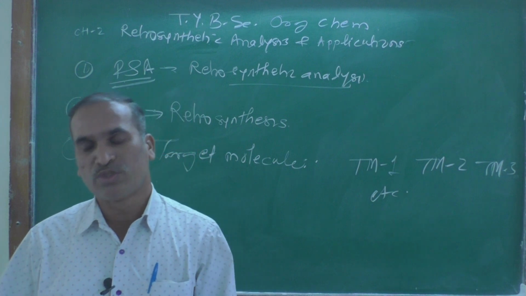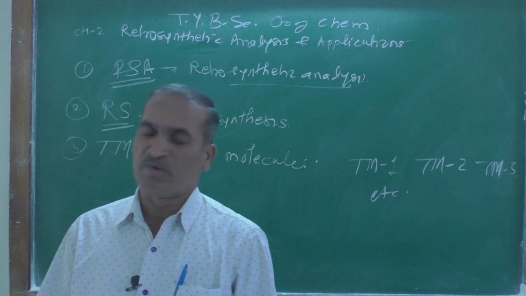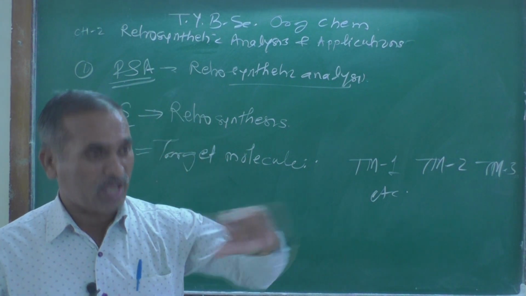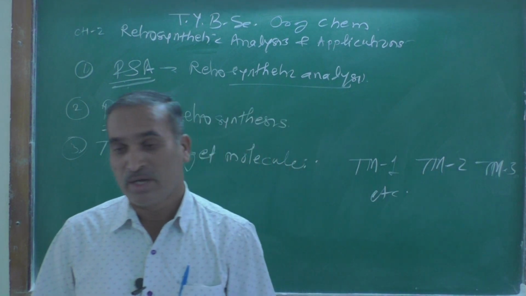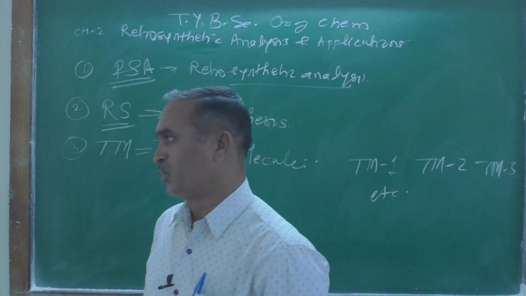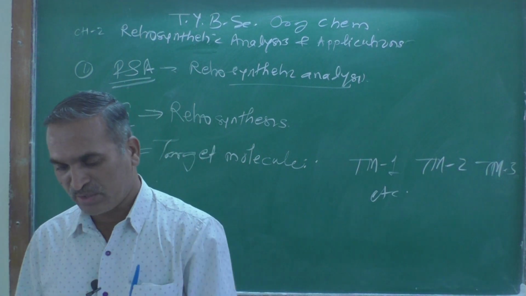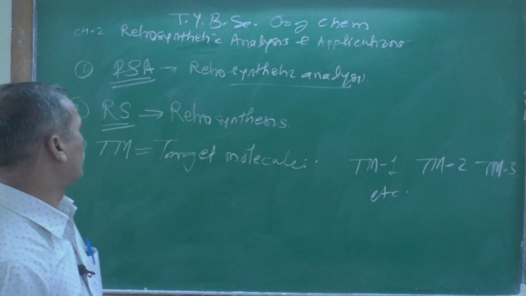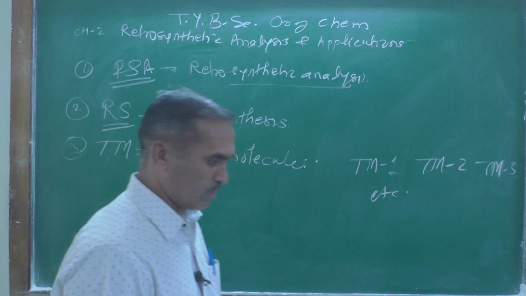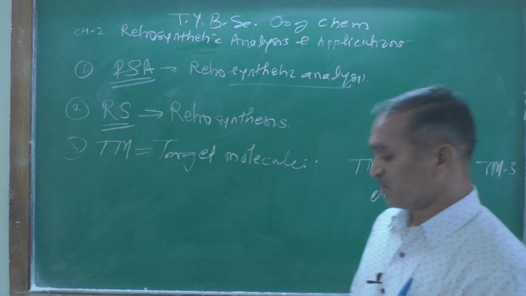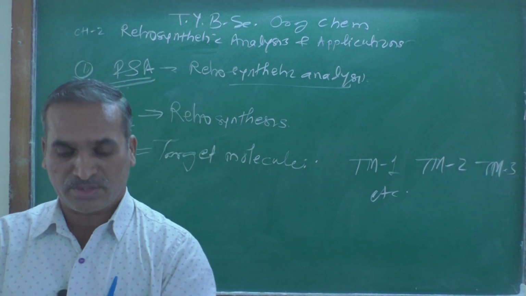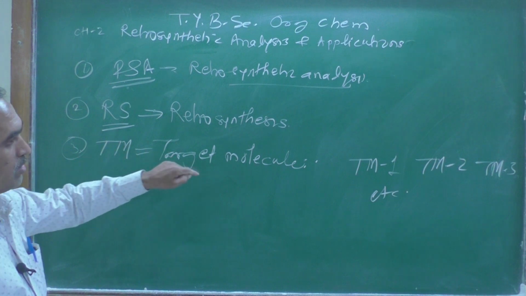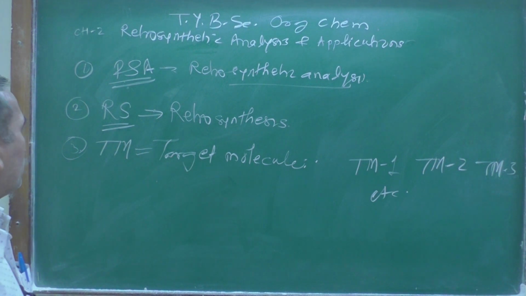The molecule whose synthesis is being planned is usually called the target molecule, and it is indicated by a number: TM1, TM2, TM3, TM4, TM5, etc. This is the meaning of target molecule. So far we have learned three important definitions and words: retrosynthetic analysis, retrosynthesis, and target molecule.